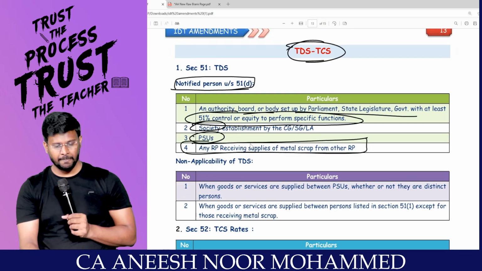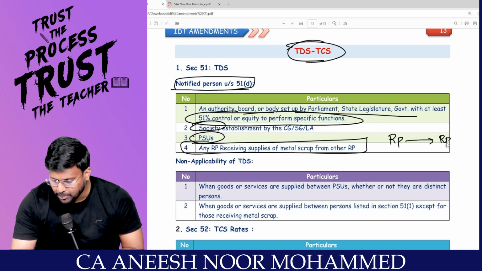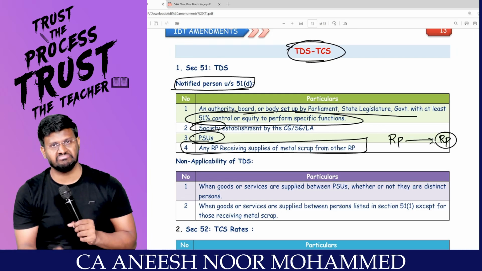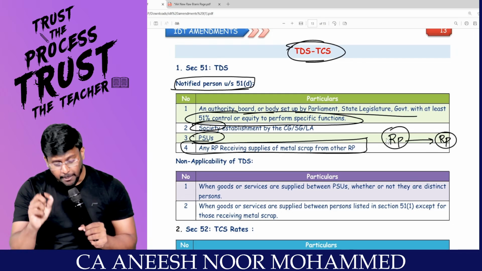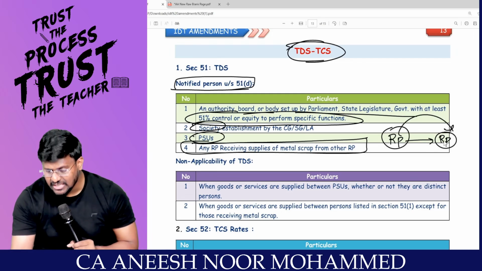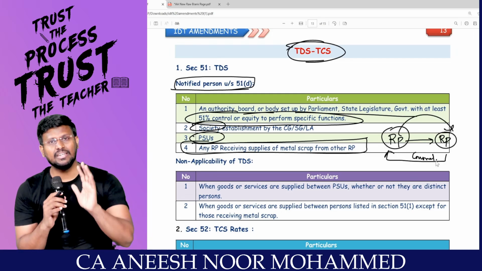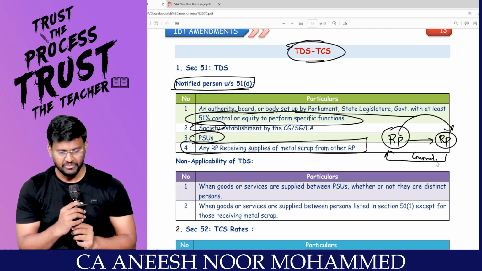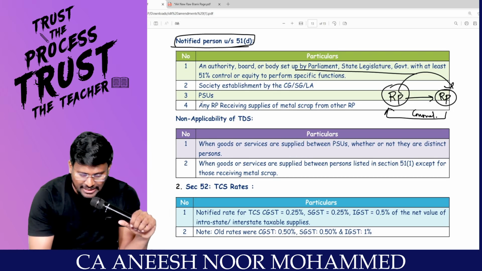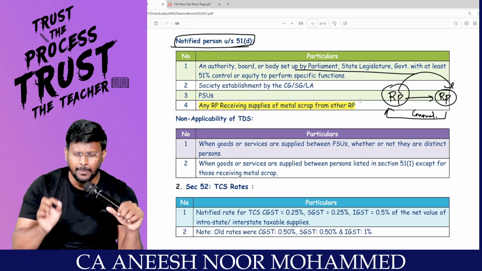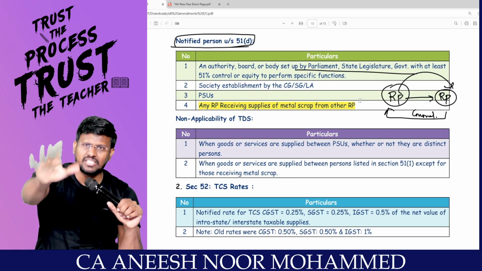A registered person supplying metal scrap to another registered person. Beautiful. Sir, I am a registered person supplying metal scrap to another registered person. So this registered person, when paying the consideration, will deduct TDS under section 51. We already have the other categories, so only this item is the amendment. If a registered person supplies metal scrap to another registered person, the recipient is liable to deduct TDS.